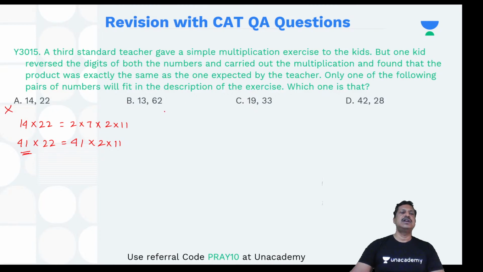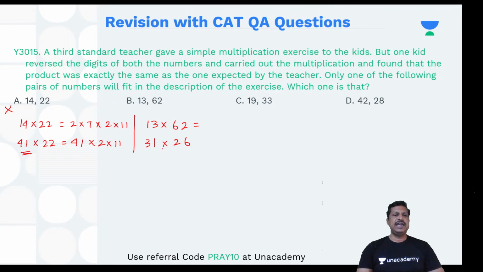Now if you go for 13 and 62, the reversed pair is 31 and 26. Now go for prime factorization. 13 is a prime number, 31 is also a prime number. So if 13 and 31 are on both sides, then only it is possible.